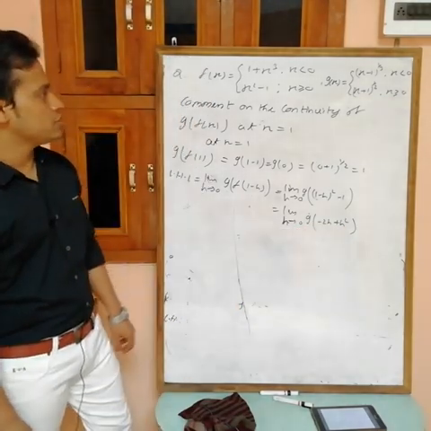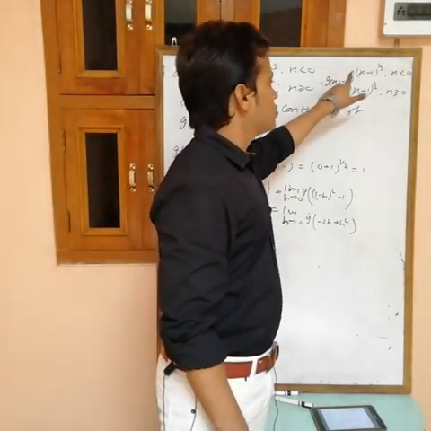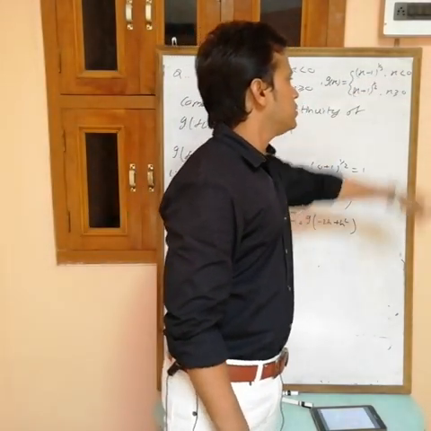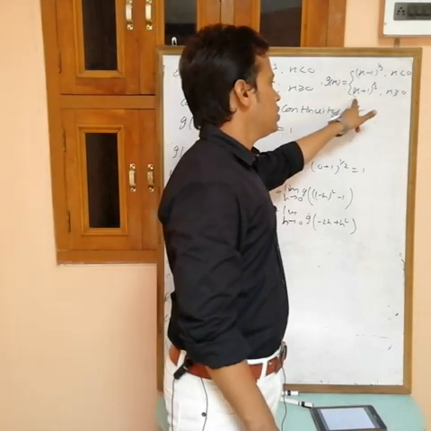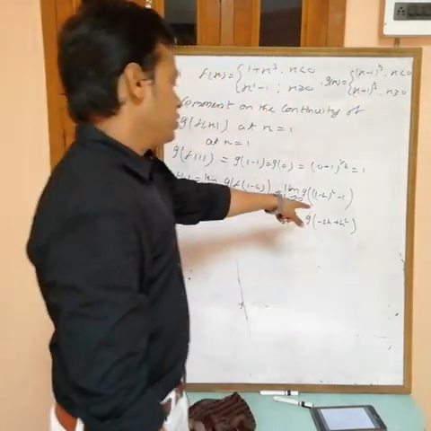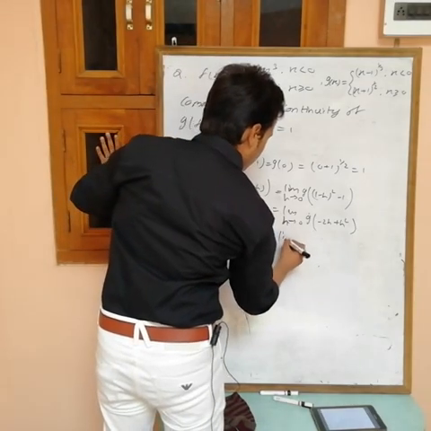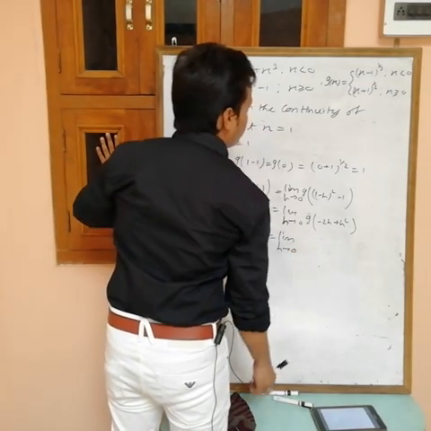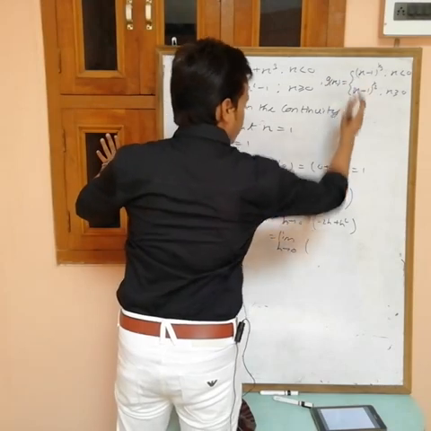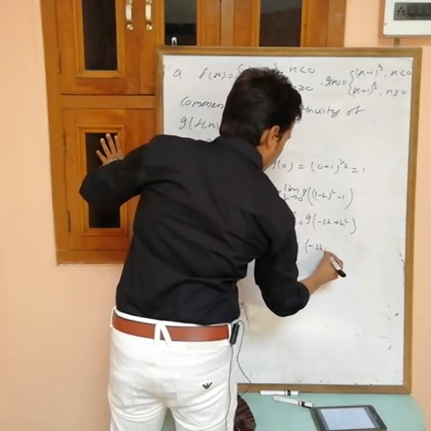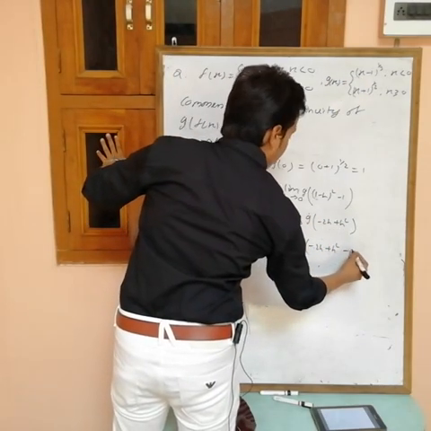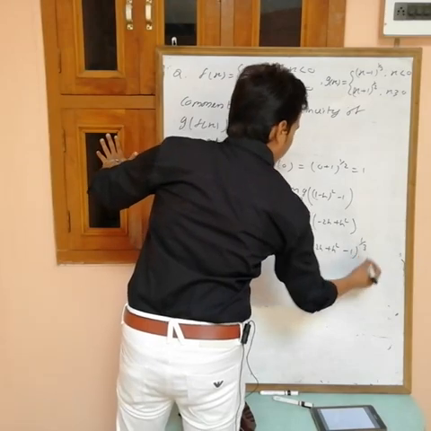Now g equals this one if x is less than 0, and g equals this one if x is greater than 0. This is less than 0, so take the value from this one: limit h tending to 0, at the place of x we have to put minus 2h plus h square, then minus 1 whole power 1 by 3.